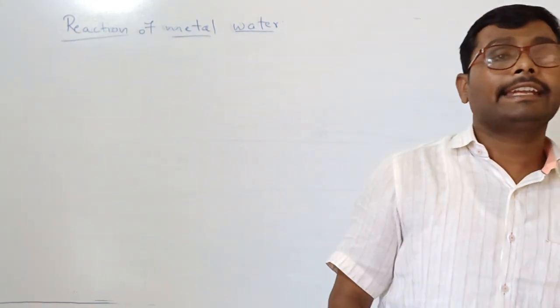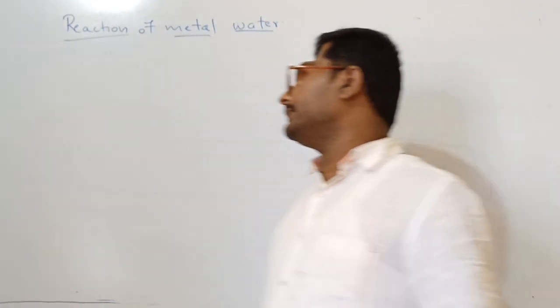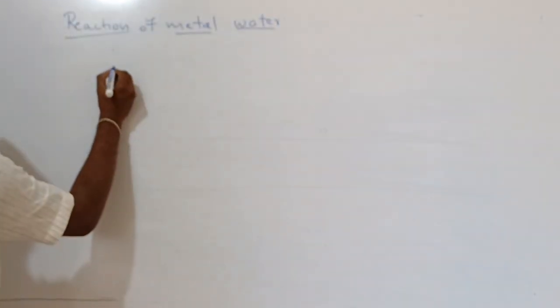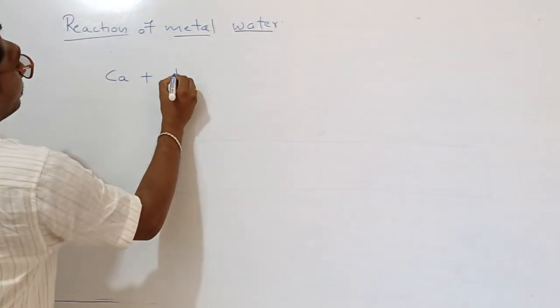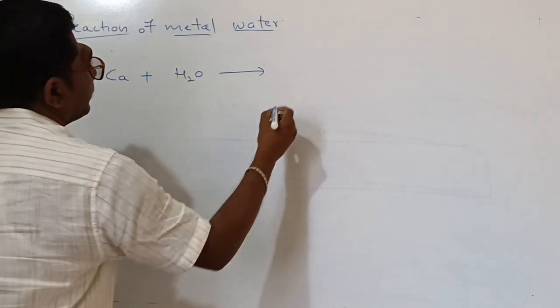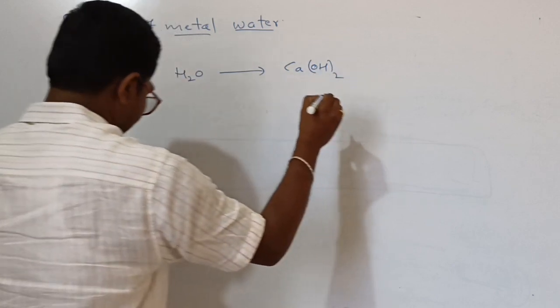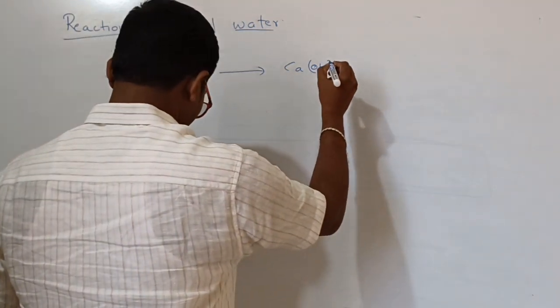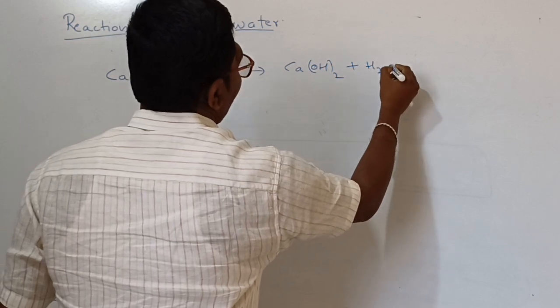Next metal, I take calcium. Calcium reacts with water. It gives calcium hydroxide plus H2 gas.